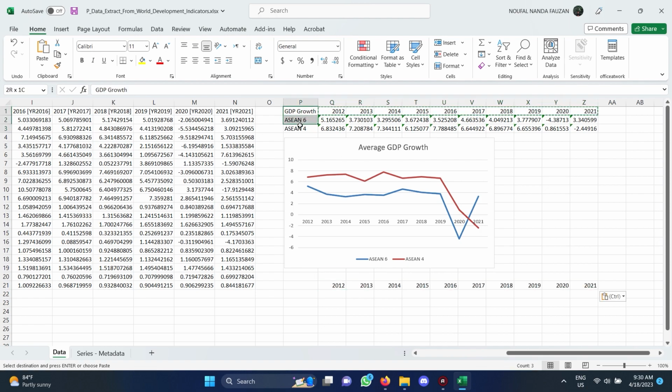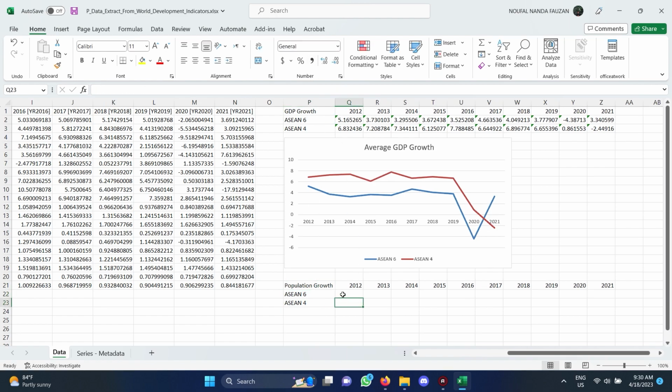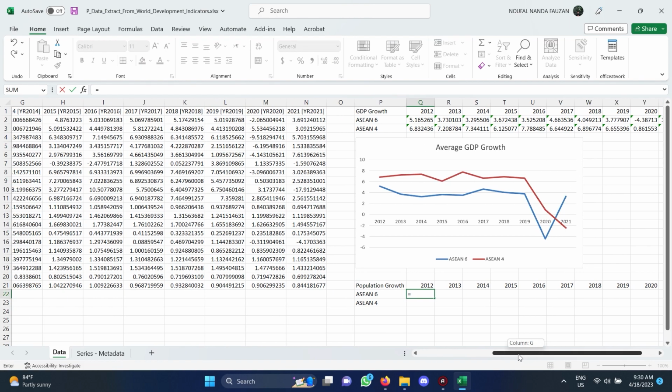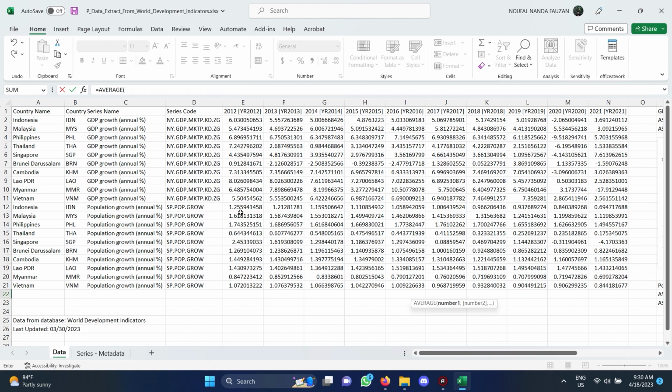Next, we are making data for the population growth in the same time series from 2012 until 2021, a 10-year time frame, and we use the same formula, which is equals average, and we input the data for ASEAN 6 first.